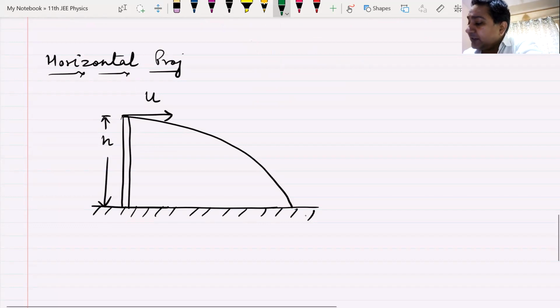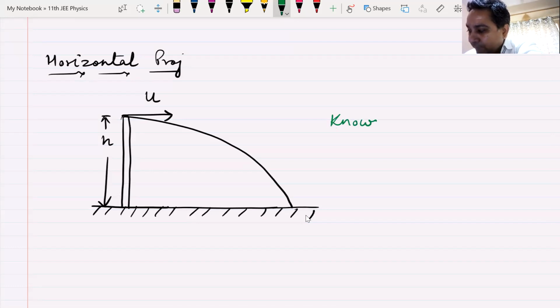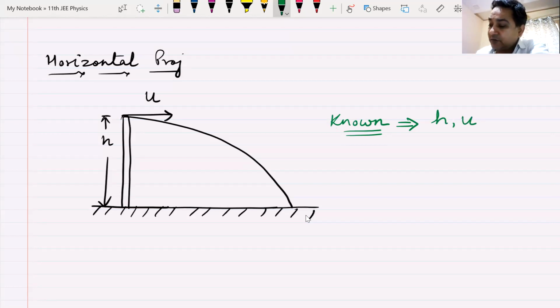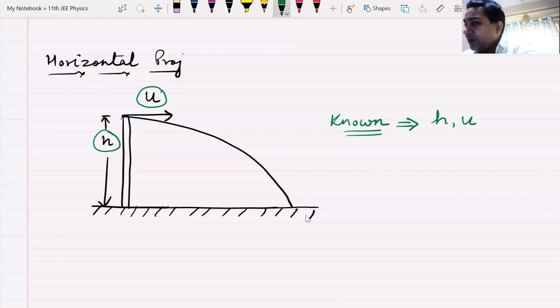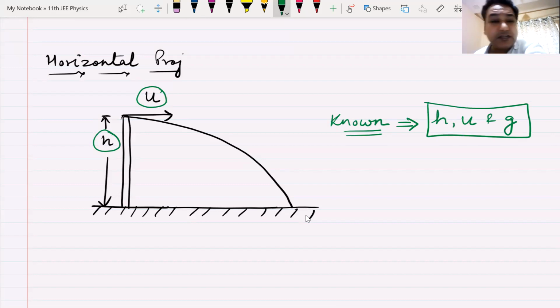What are the known quantities that we will know in the question? You will know the value of h. Well done, Hannah. What else? You'll also know the value of u, the velocity of projection. And you definitely know the value of g. So these are the three known quantities that you have.